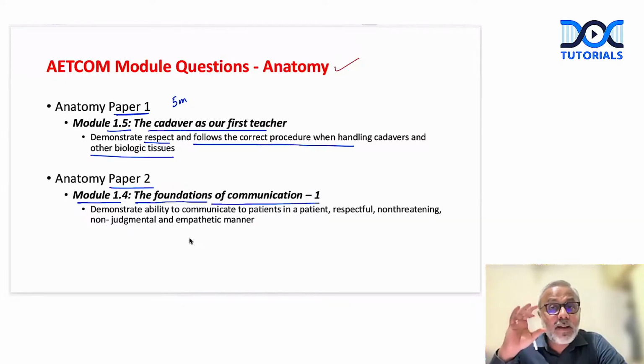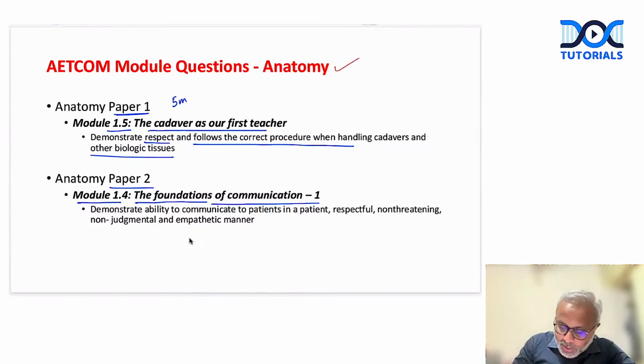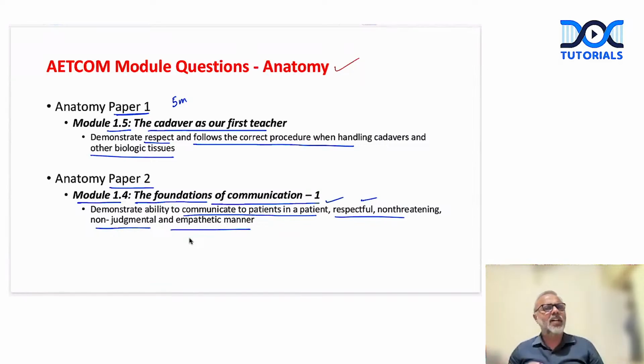Here it is part 1 of foundations of communication, which focuses on how to communicate with patients, like how to communicate with patients in a patient respectful, non-threatening, non-judgmental and empathetic manner. So it's all about how we communicate with the patient.